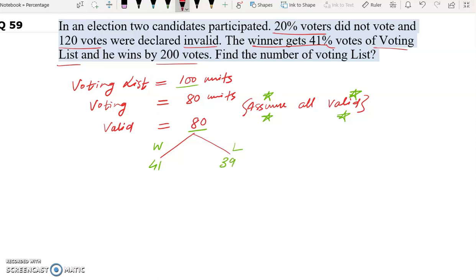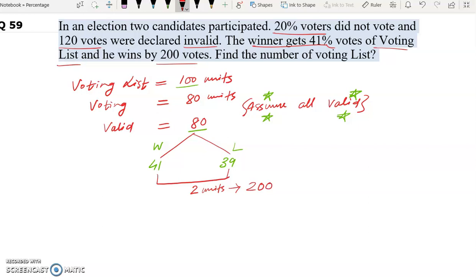Now the winner wins the election by 200 votes. That means if we take the difference of these two, this will give us the number of units by which the winner wins the election. So 41 minus 39 will give us 2 units. Now this 2 unit represents what? This represents the number of votes by which the winner wins the election. And in the question it's given 200 votes.